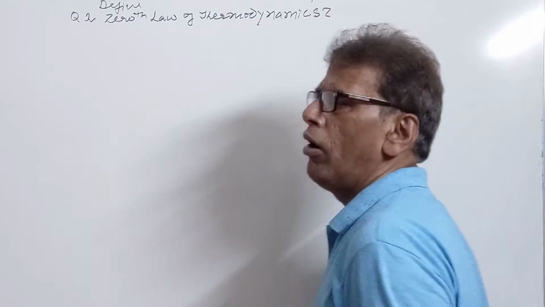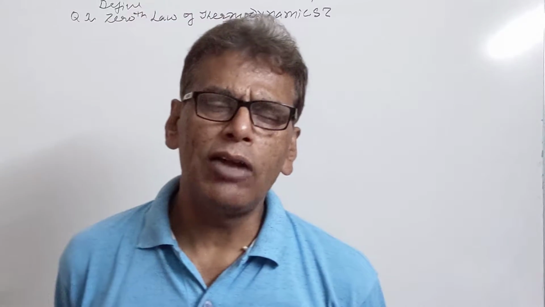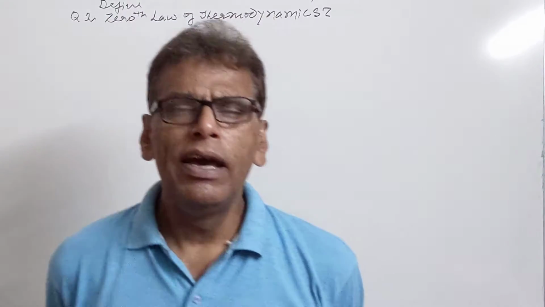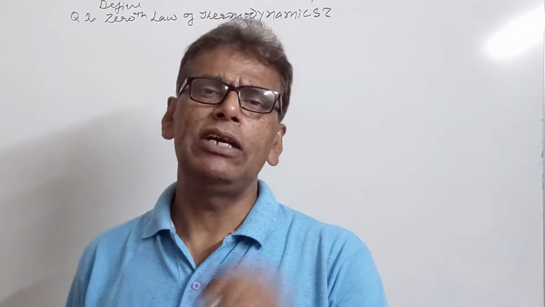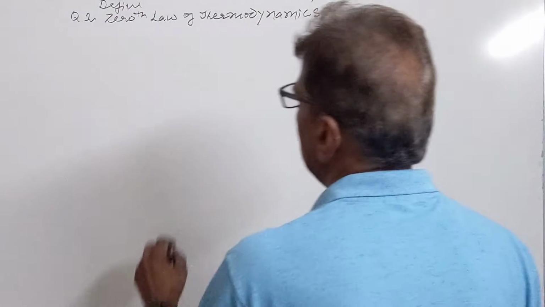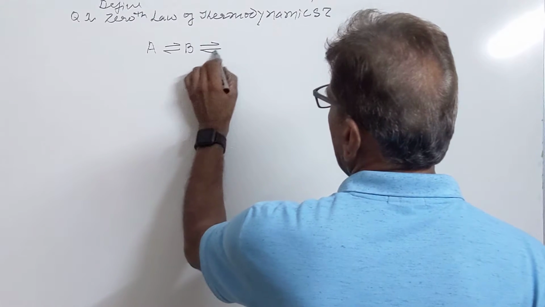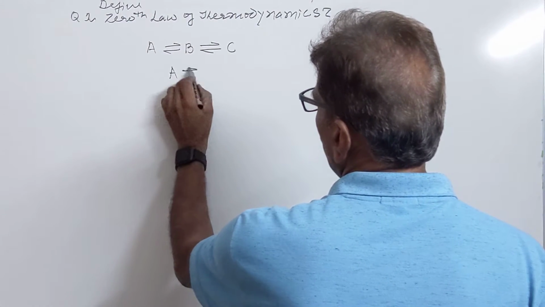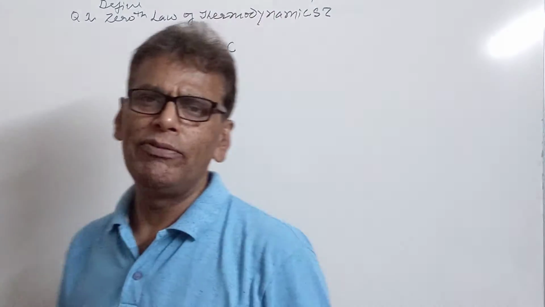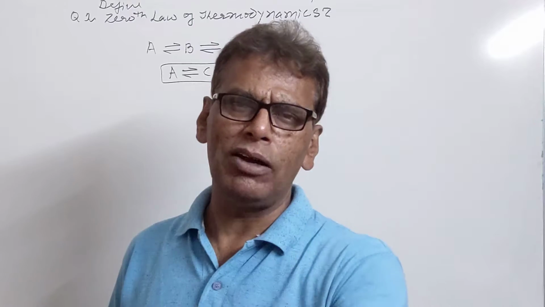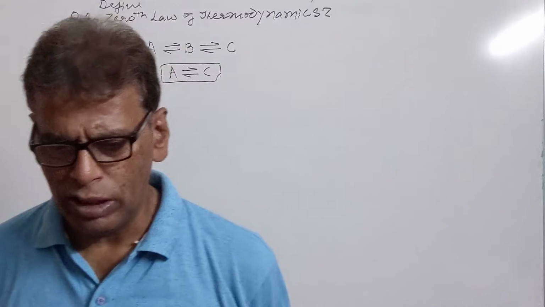So what is zeroth law of thermodynamics? This law states that if system A is in thermal equilibrium with system B and B is in thermal equilibrium with system C, then A and C would also be in equilibrium with each other. So if A is in equilibrium with B and B is in equilibrium with C, then A would also be in equilibrium with C. This is our zeroth law of thermodynamics. If A is the brother of B and C is the brother of B, it means A and C both are the brothers. So this is our zeroth law of thermodynamics.